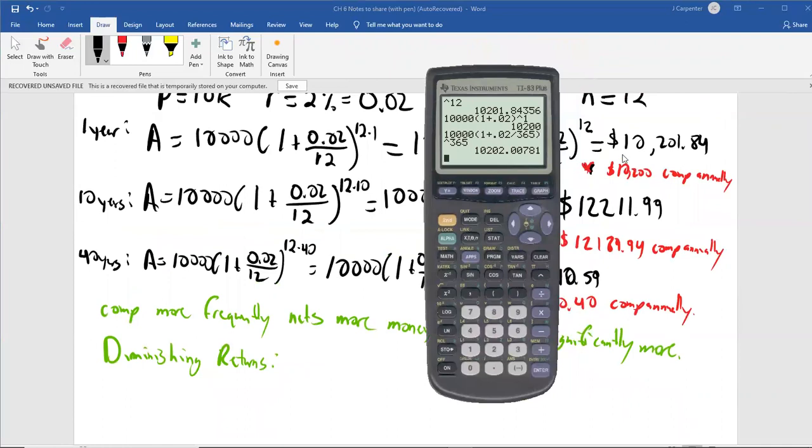So you can see compounding once per year, we get 10,200. Going 11 more times to 12 times total gains us an extra $1.84. Going to 365 times, which is another 353 times, only gains us another 24 cents. By going from 12 to 365 times, you only gain an extra, again, 24 cents.